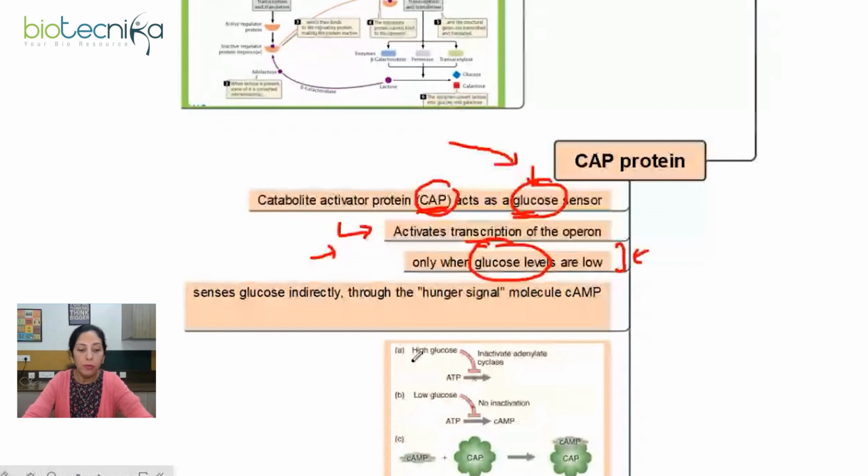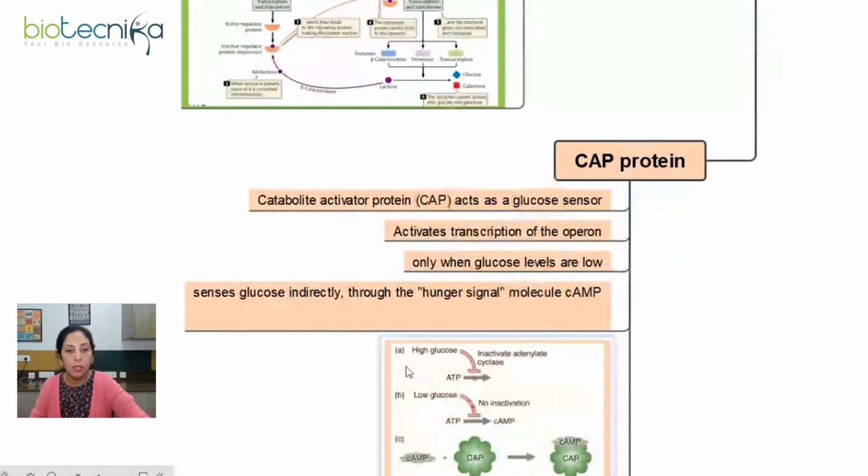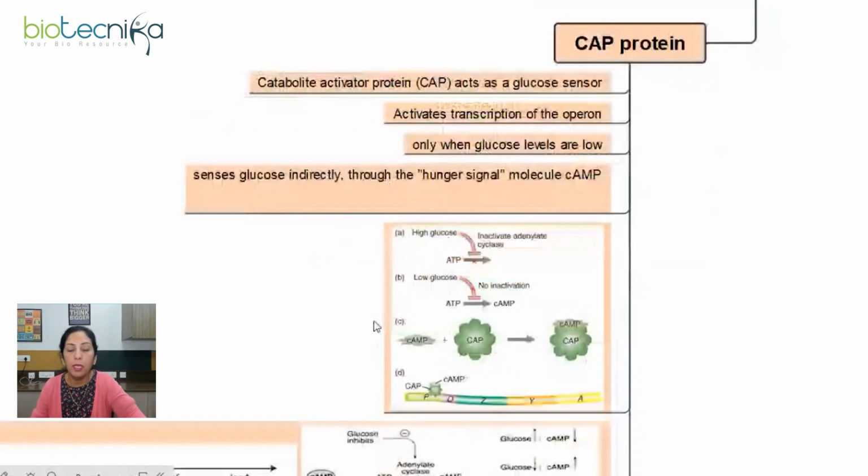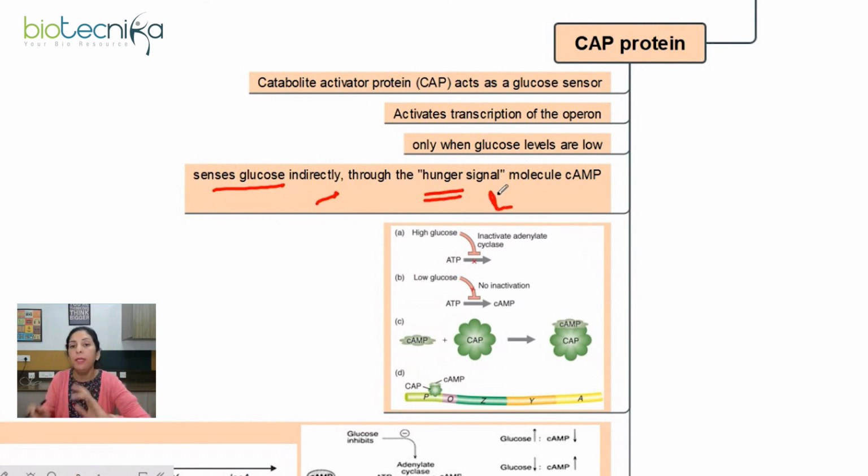Moving further, like we have discussed, CAP protein will be sensing the glucose level. So it senses glucose indirectly through the hunger signal. Now, what do we mean by hunger signal? cAMP molecule. Yes, cyclic adenosine monophosphate will be acting as the hunger signal. So basically what happens when there is a high amount of glucose available, right?